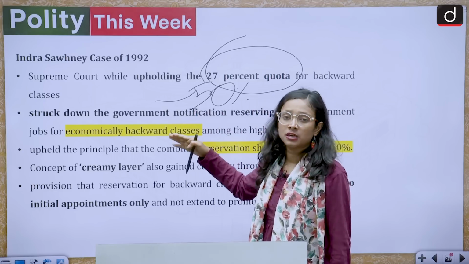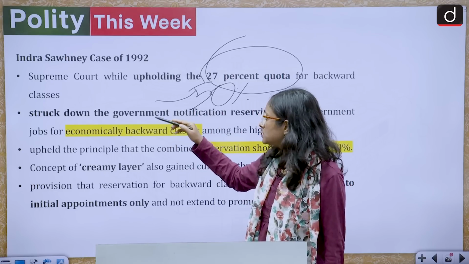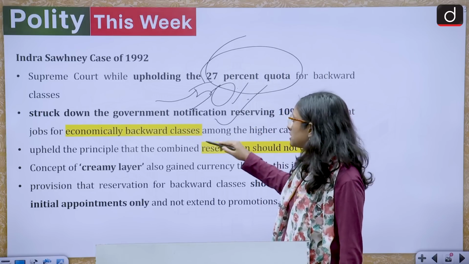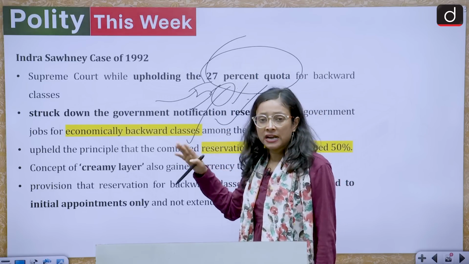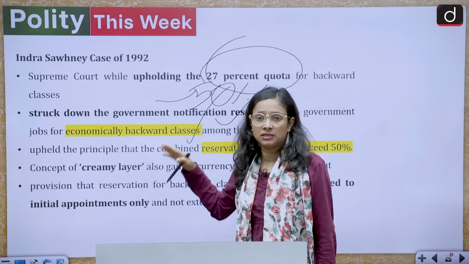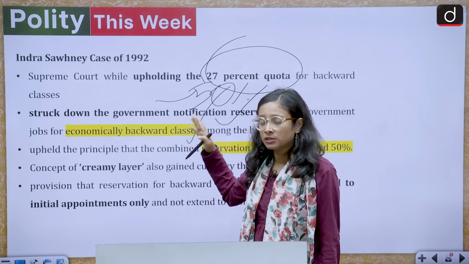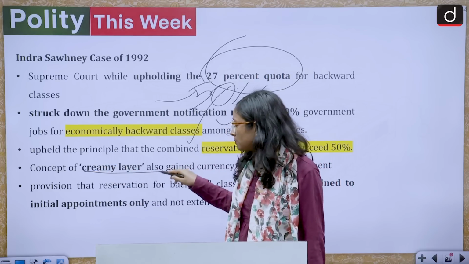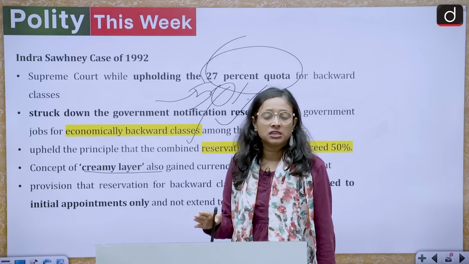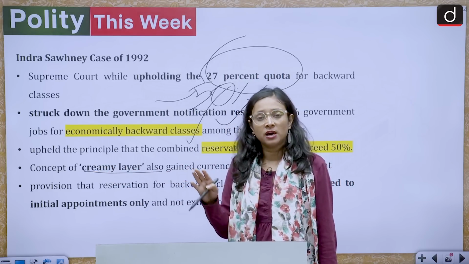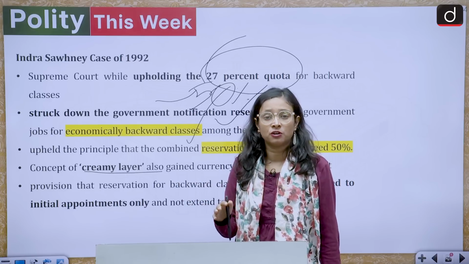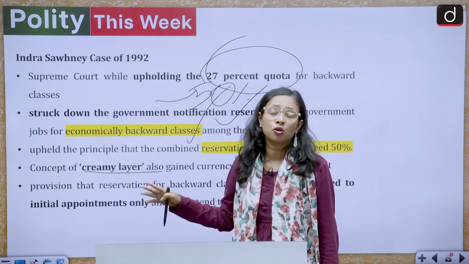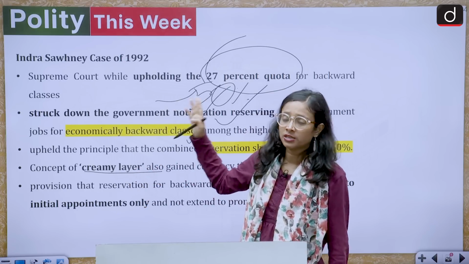And in this case also, the government's notification reserving 10% for the economically backward classes was struck down. So right now we do have EWS reservation, but in the Indira Sawhney case, it was struck down by the Supreme Court. And there was a concept of the creamy layer which emerged from this case, and this creamy layer said that people from other backward classes will get the reservation, but for the initial appointment, not for the lifetime. So this was the creamy layer concept which came from the Indira Sawhney case.